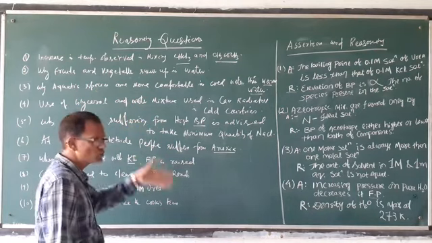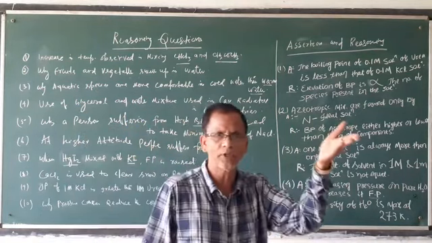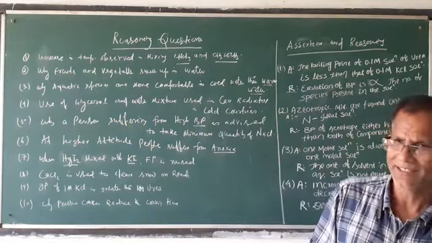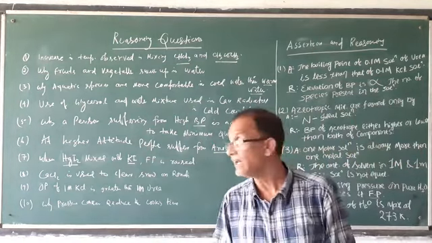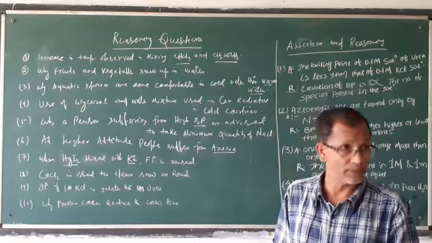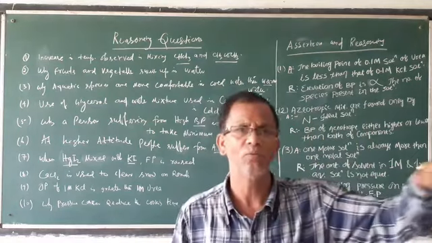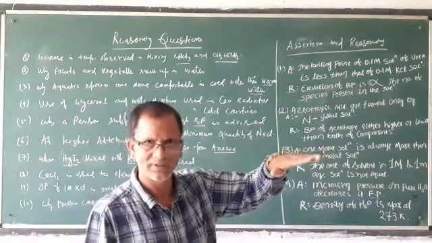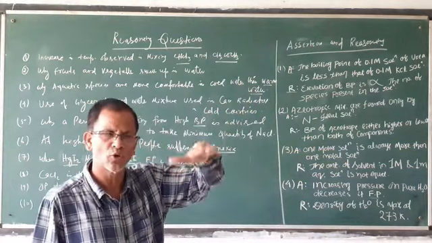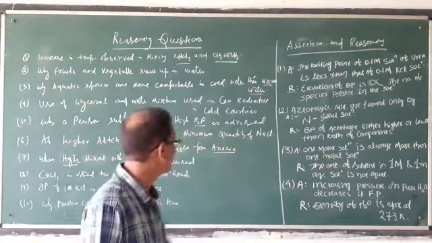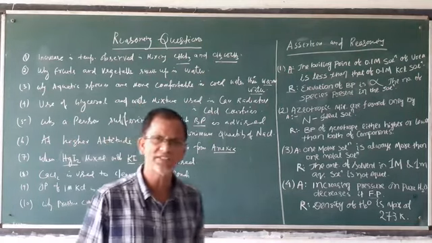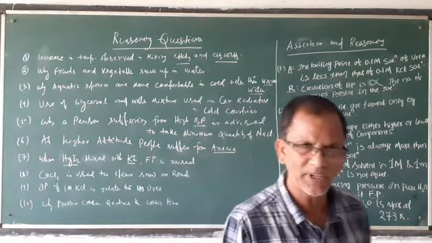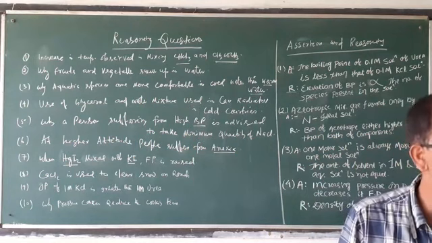When they come to the upper part of the water level, the oxygen content is less, so they do not feel comfortable in the upper level due to high temperature. That's why they go down where the temperature is less, which means the oxygen amount is more.